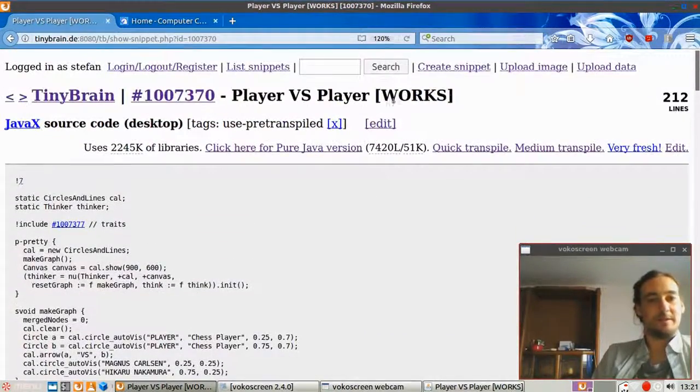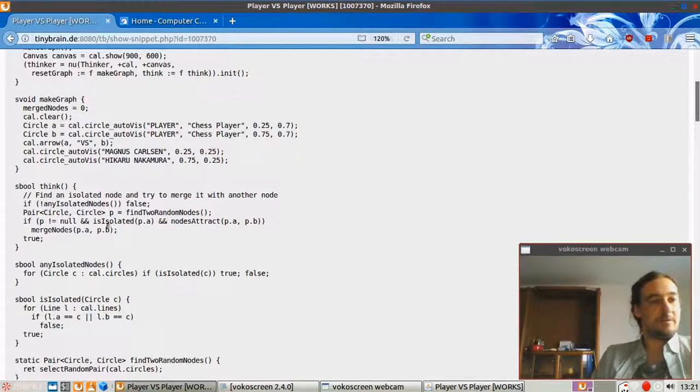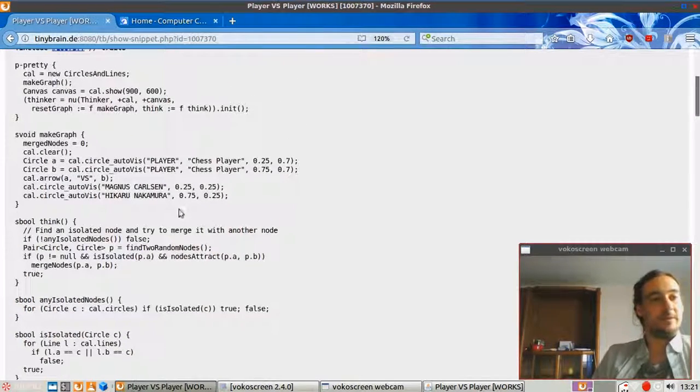Here's the source code. It's short. I repeat myself. Here we make the graph. It makes an automatic image search. We place these nodes somewhere. We make the connection here and these other two nodes. And this is the basic think algorithm. This is repeated as long as it wants. And it just takes two random nodes. And if one is isolated, has no connections to other nodes, and the two are compatible, then it merges these nodes. The rest is implementation details.